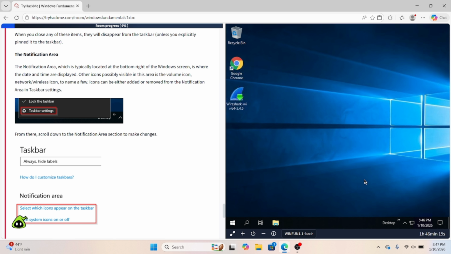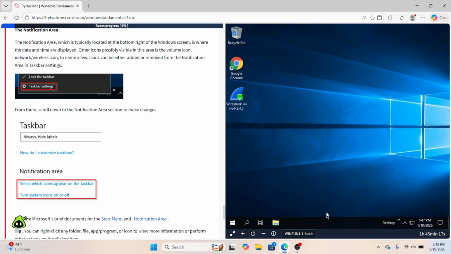The notification area is going to be over here at the bottom right. There's not exactly much in the way of notifications, so not much to show you there. Other icons are going to be visible in this area. So you'll have your volume icon that you can see here. You're going to have your time and your date here. You're going to have your network settings. Even if I show you on my Windows 11 here, it's going to have all this. It's going to have the mic right there. It's going to have the wireless network that I'm connected to, the volume, the time and date, stuff like that.